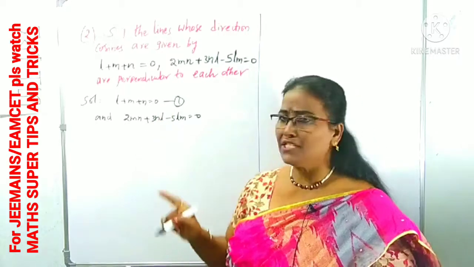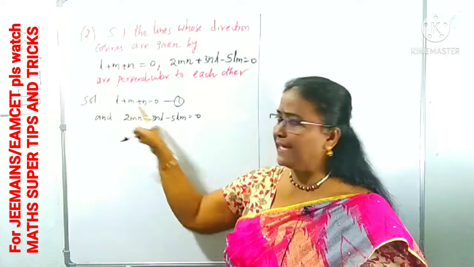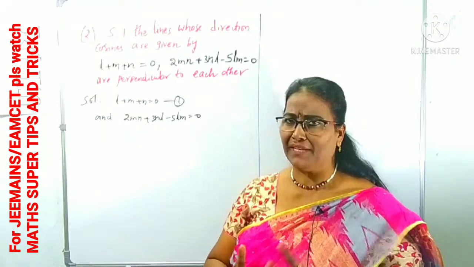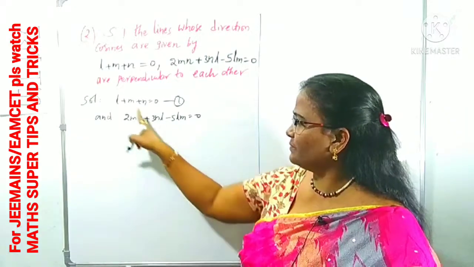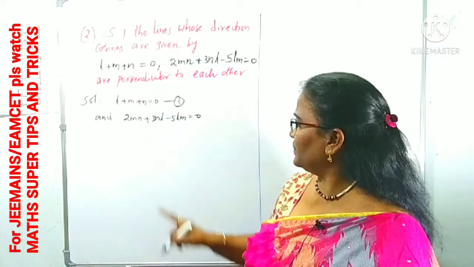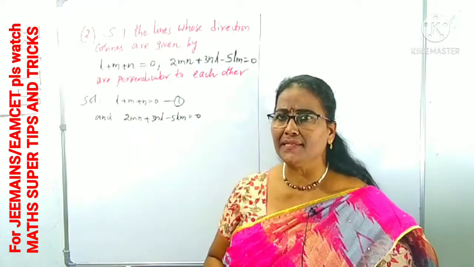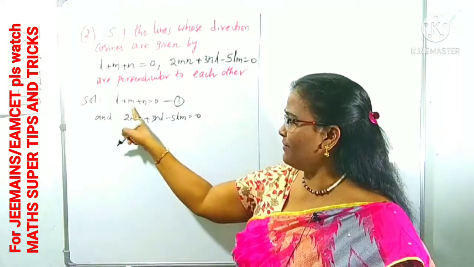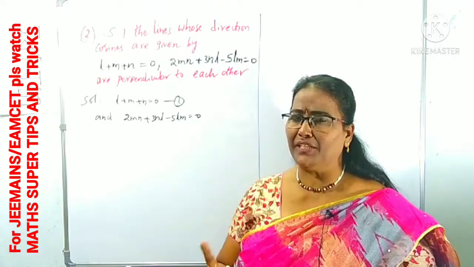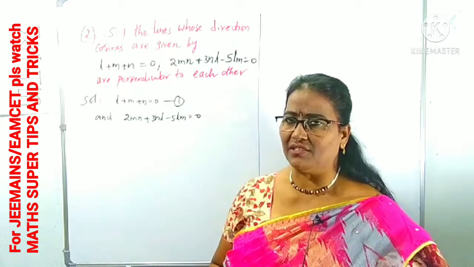Which is the easiest equation? Yes, the first equation is the easiest. From that, we can collect any one result, like L in terms of M and N, or M in terms of L and N, and substitute here. Better I am taking L in terms of M plus N. L is equal to minus of (M plus N), substitute here. Not only L, any one of the letters we can convert into the remaining two letters. That is easiest from the easiest equation.